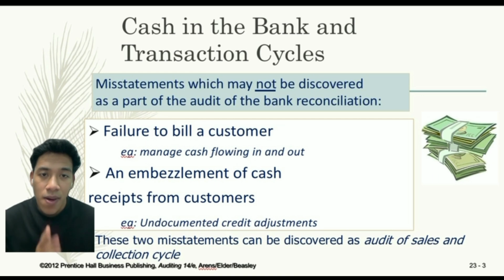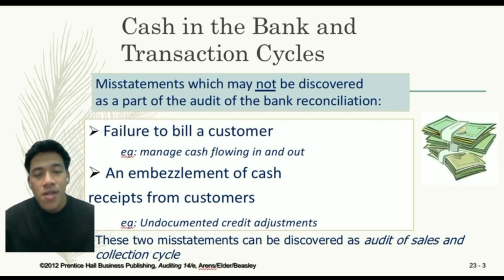So there are two parts. The first one is misstatements which may not be discovered from the audit of bank reconciliation. First one is a failure to bill a customer. So what is failure to bill a customer? Failure to bill a customer refers to the situation where a business fails to invoice or bill a customer for goods or services rendered. This can result in lost revenue and can have a negative impact on the company's financial statements.